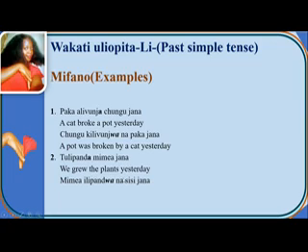Even if you don't put this one, you can say mimea ilipandwa jana. Even if you don't put by, still the answer is correct. Plants were grown by us yesterday.